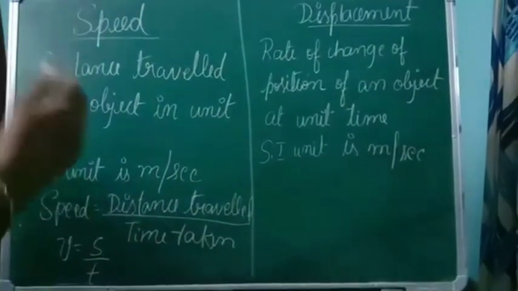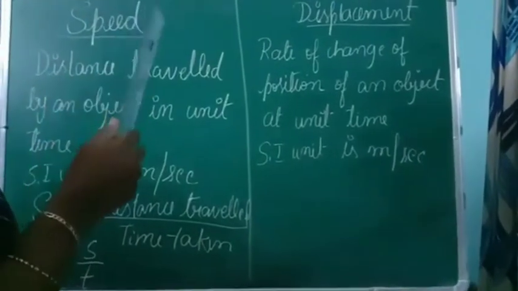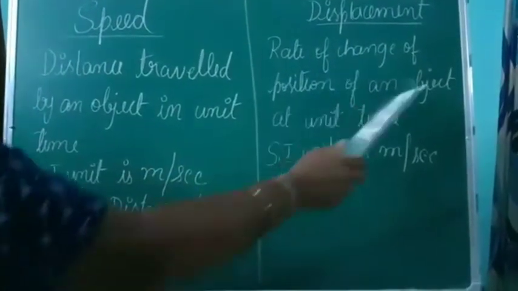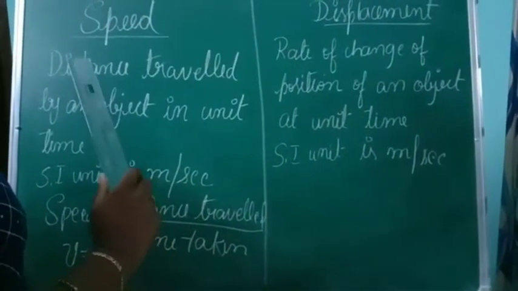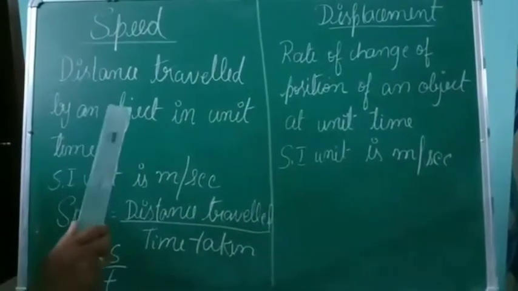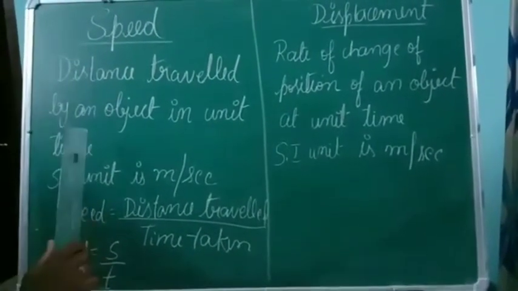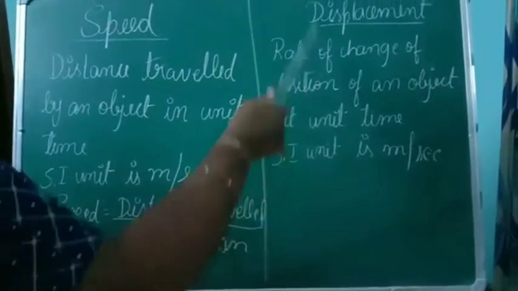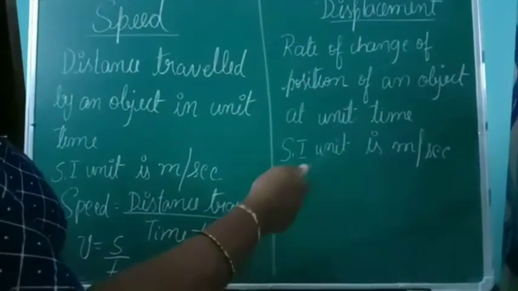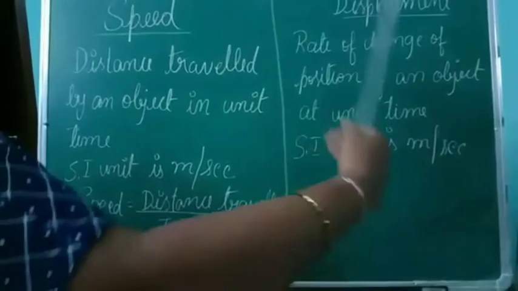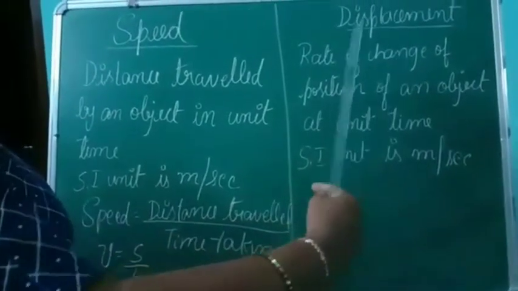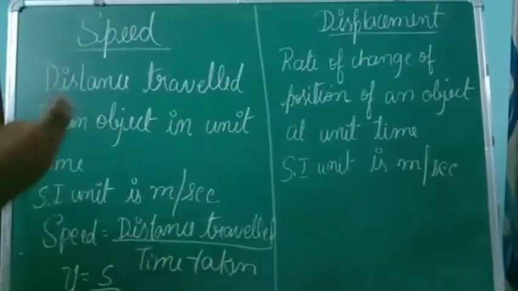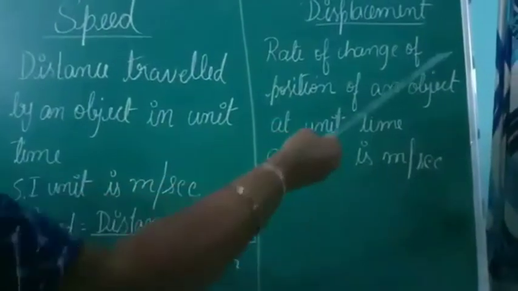Now we shall come to the next concept, that is displacement. Speed and displacement are very closely related to one another, but there is a slight change. Here the rate of change of position of an object takes place. The time taken is included as much in speed, but in displacement the position of the object matters. At a certain time interval that particular object keeps on changing its position, like the example I gave for speed.